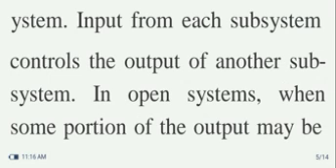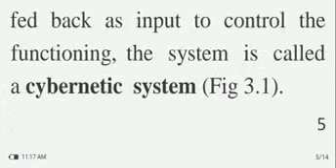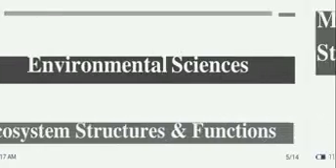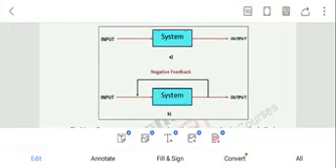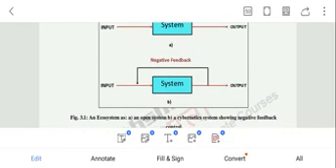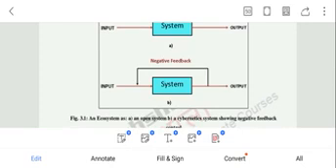In open systems, when some portion of the output is fed back as input to control the functioning, the system is called a cybernetic system. Here we can see the input into the system, the output from the system, and negative feedback taking place from the output region into the input region. An open system, a cybernetic system showing negative feedback.